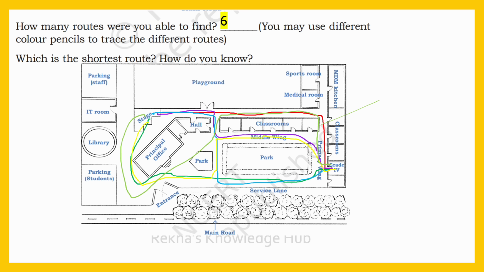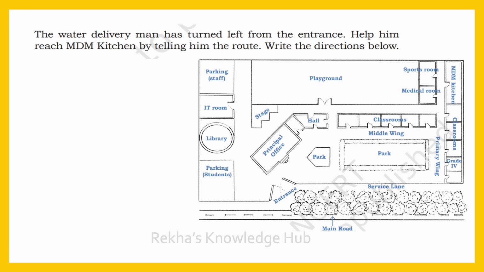The water delivery man has turned left from the entrance. See, this is the entrance. The water delivery man has turned left from the entrance. Help him reach the MDM kitchen. See, this is the MDM kitchen. He should reach here. So, help him reach the MDM kitchen by telling him the route. Write the directions below.